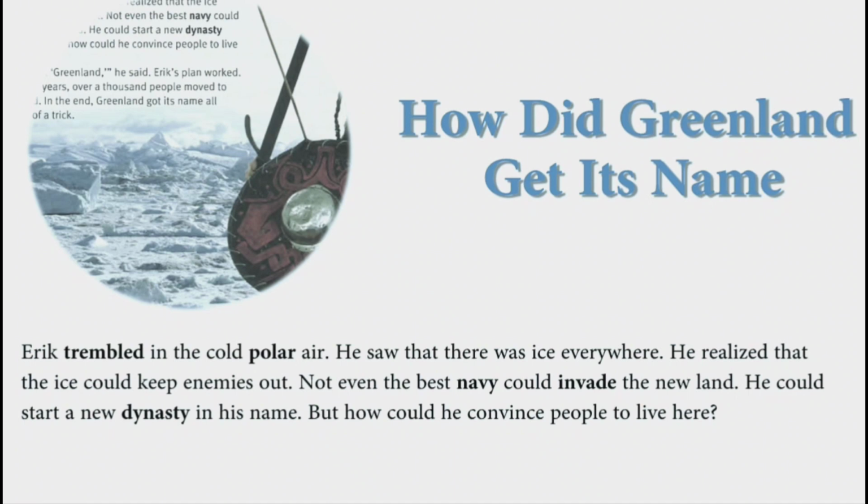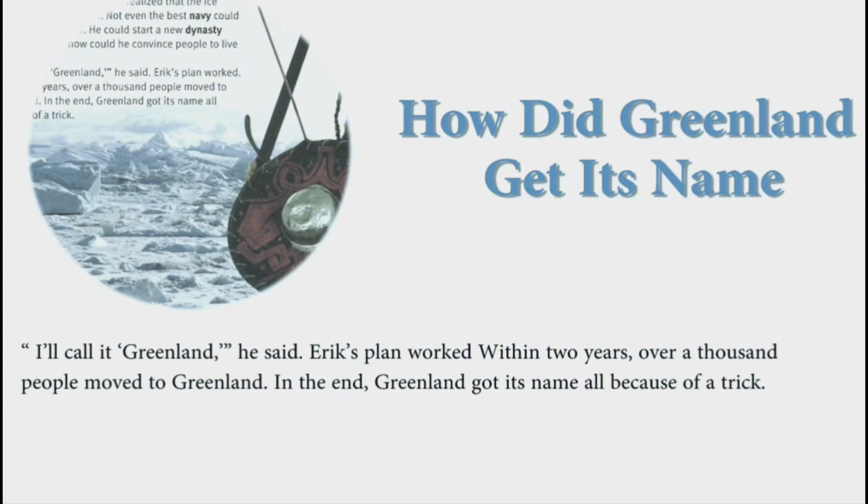But how could he convince people to live here? "I'll call it Greenland," he said. Eric's plan worked. Within 2 years, over 1,000 people moved to Greenland. In the end, Greenland got its name all because of a trick.